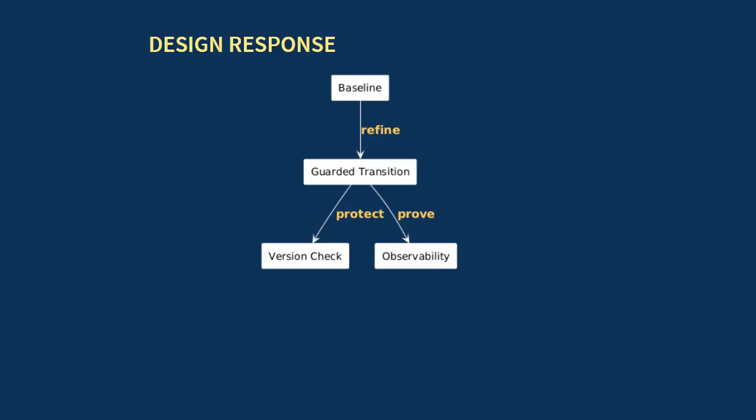So the next question is how to protect that invariant without hiding the cost. A guarded transition, compare and set, version check, synchronized method, or single owner queue can all block stale or competing writes. Isn't adding a lock enough? Only if the lock matches the invariant. The trade-off is usually less parallelism, more explicit state modeling, or more coordination. So the mechanism has to fit the risk.